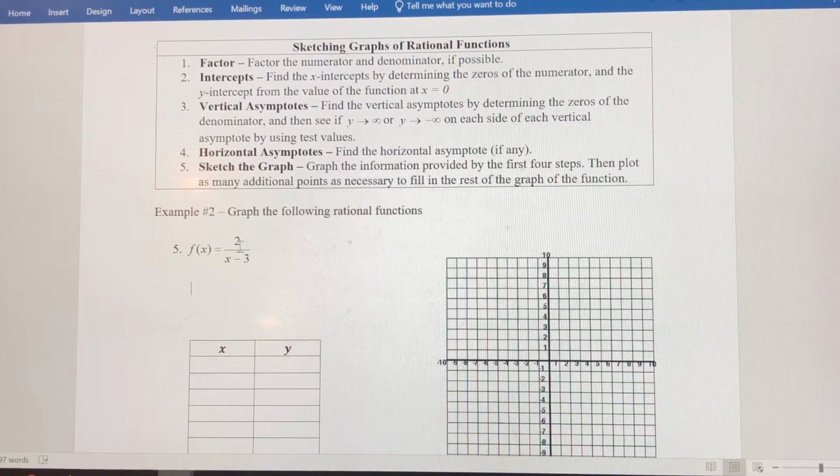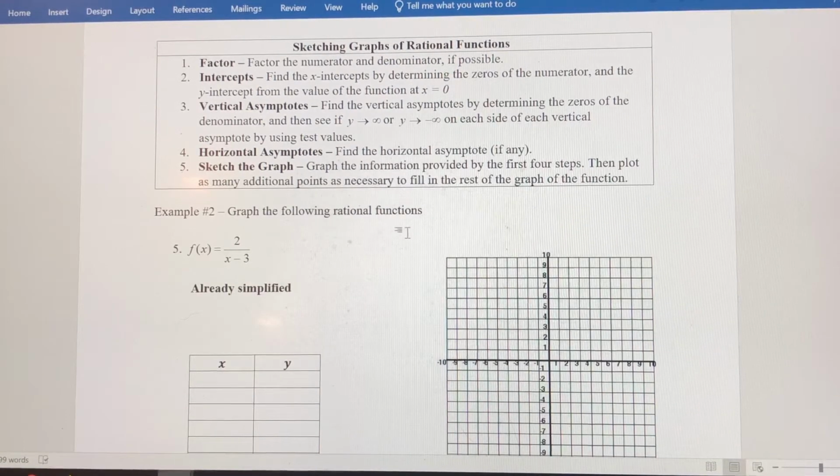If possible, you want to factor the rational function. Obviously, in this case, number 5, that one's already in simplest form, so it can't be factored. The second thing you want to do is find intercepts. Finding the x and y intercepts, no matter what kind of function you're dealing with, is one of the things you always want to do because it helps make graphing easier.